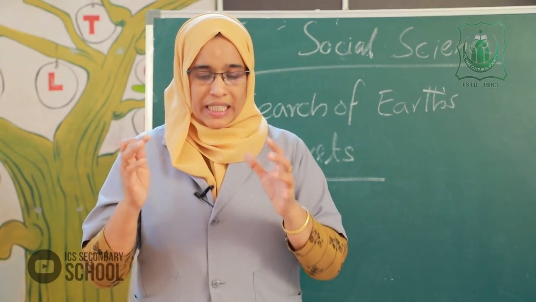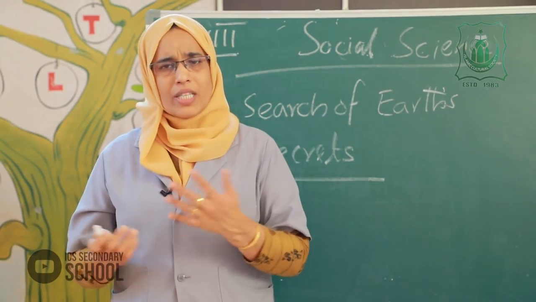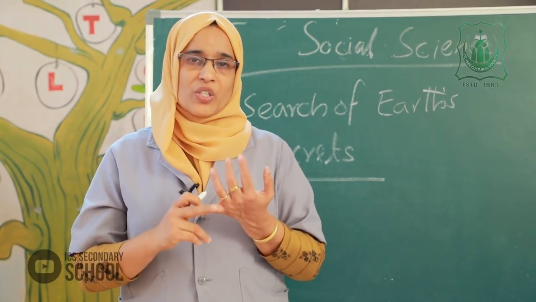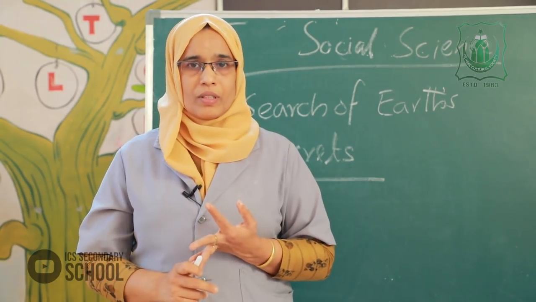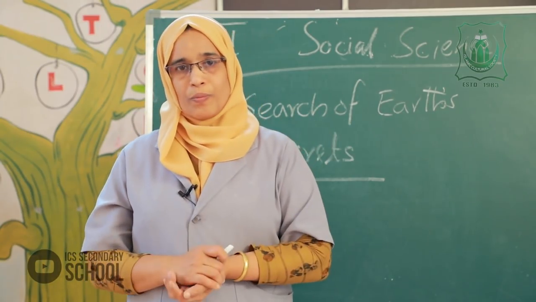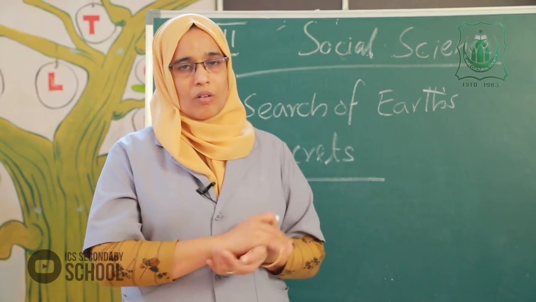The interior part of the earth is divided into three parts. Which are they? Crust, mantle, core. The core is divided into two: inner core and outer core.